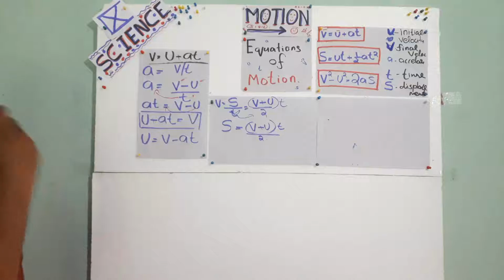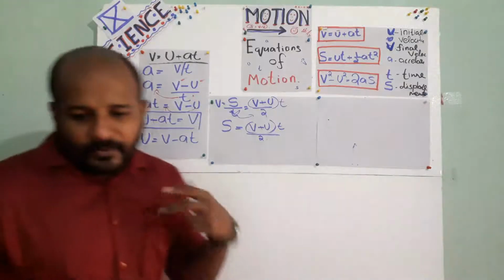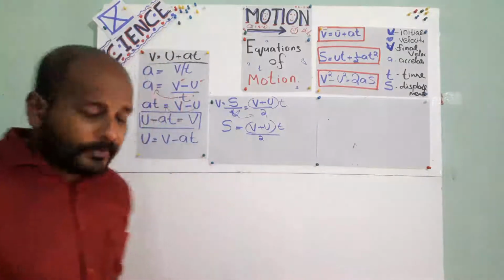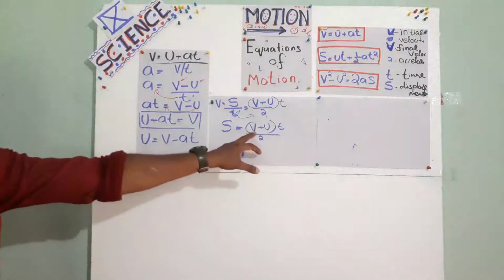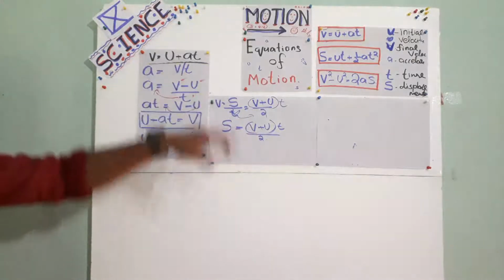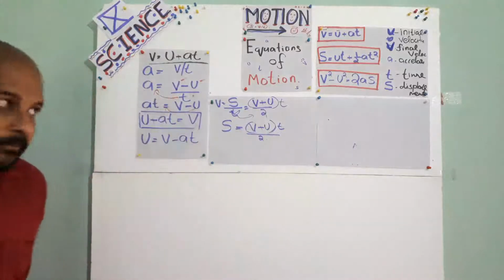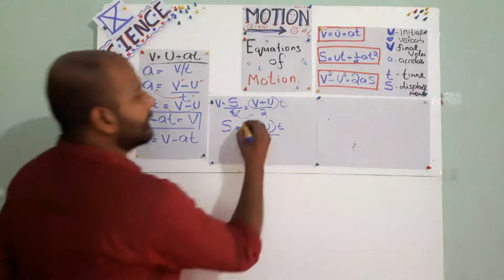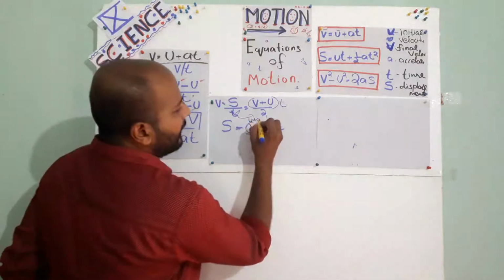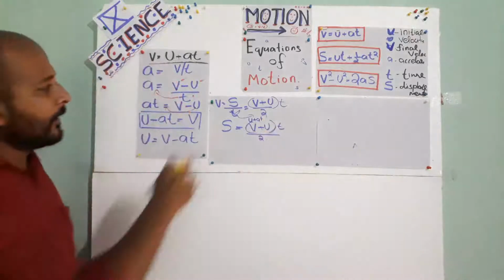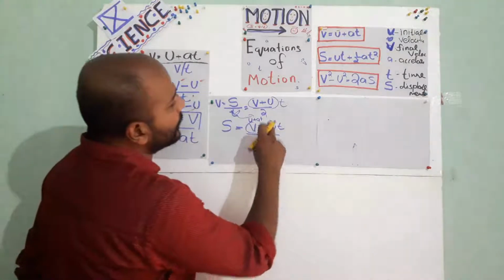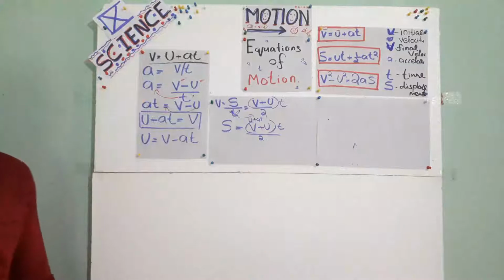So again, something we know. What is that? We know that V is equal to U plus AT. Just substitute this in the place of V. So V will become U plus AT. Am I right or not? U plus AT plus U into T.